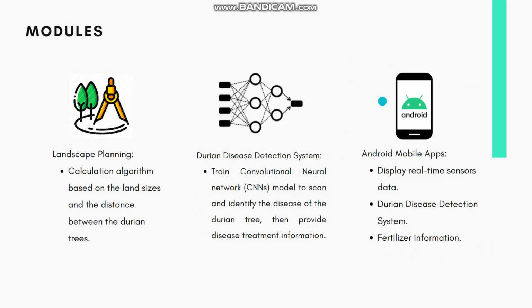And lastly, the module is the Android mobile app to display the real-time sensor data for monitoring, and it is embedded with the durian disease detection module. It will also provide extra fertilizer information that might be needed by the durian farmers.